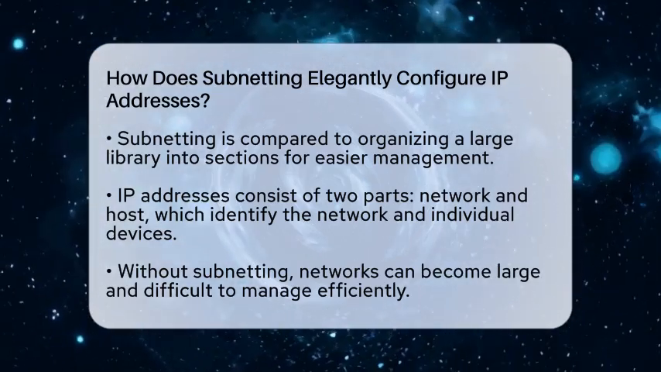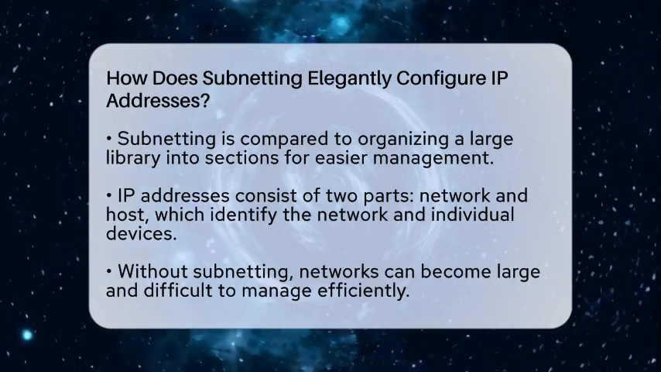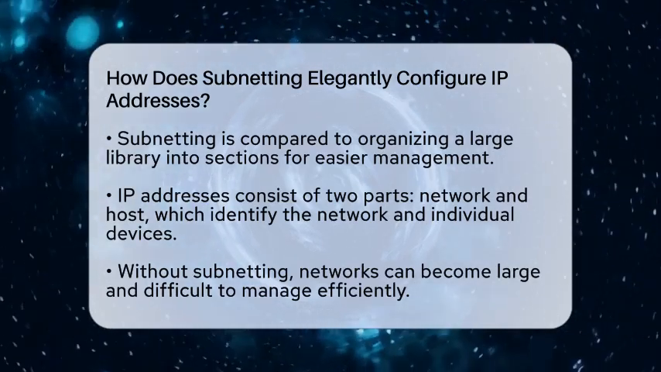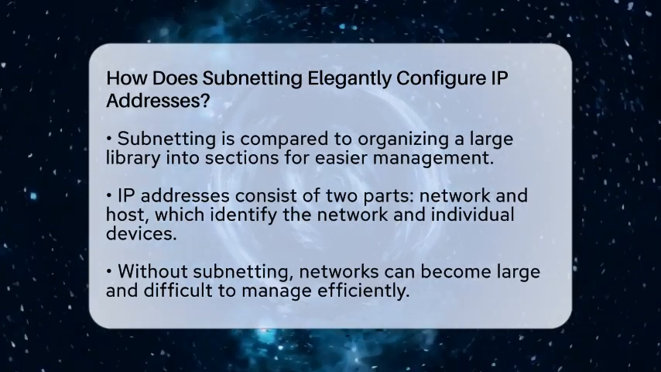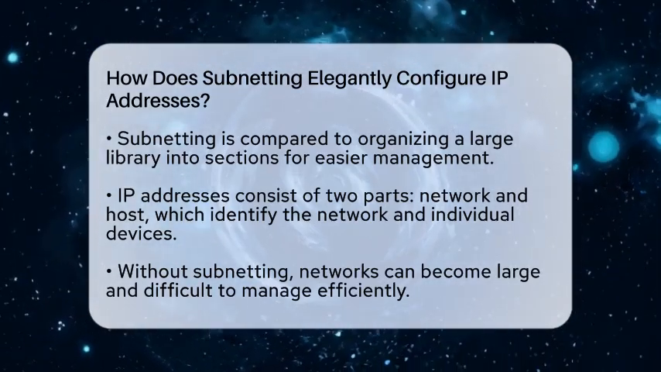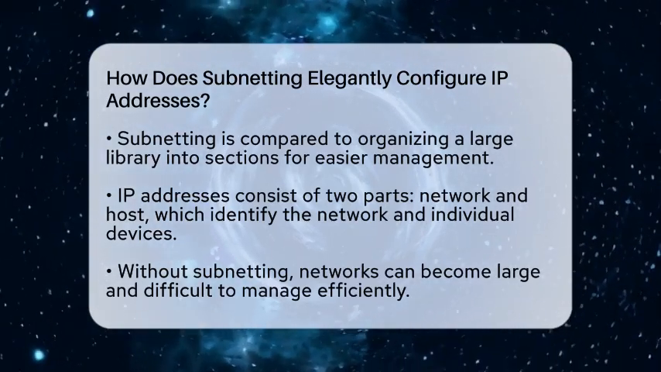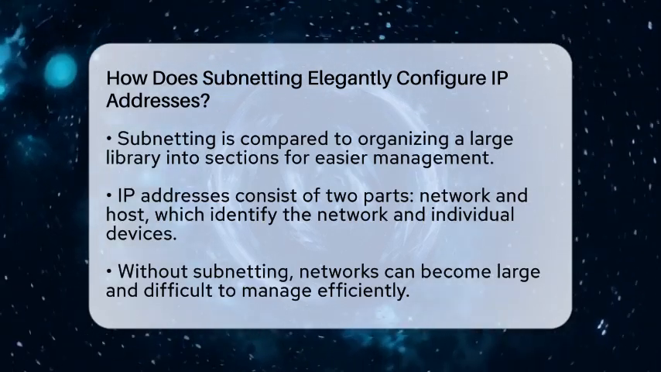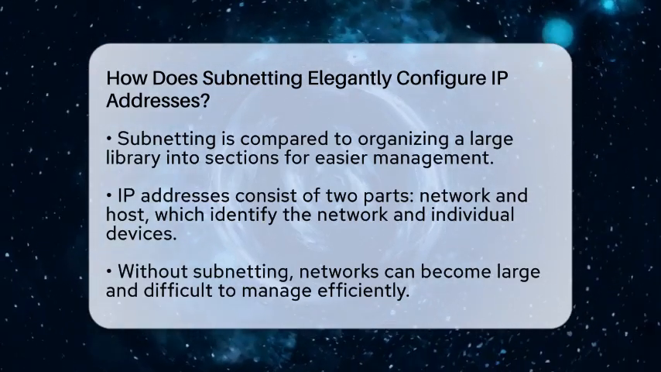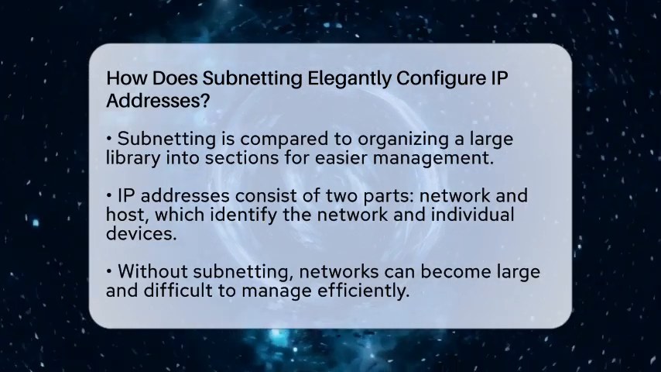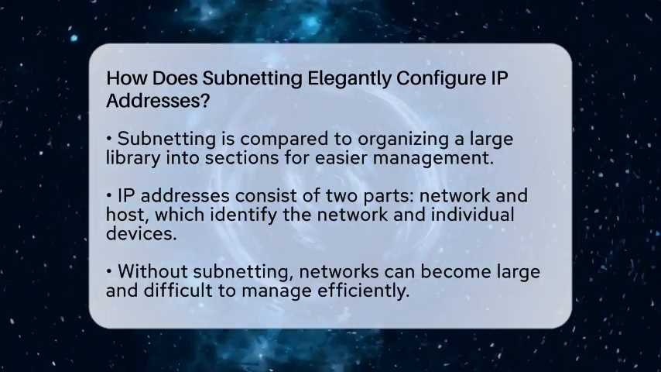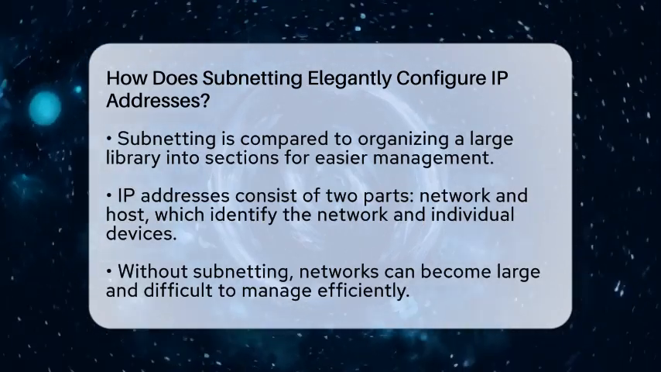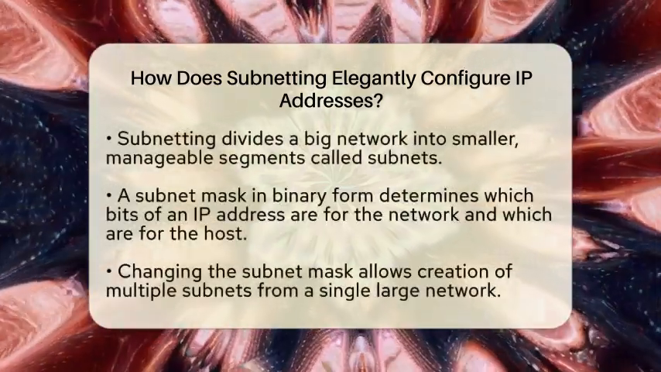When you set up a network, each device needs an IP address, which has two parts, the network part and the host part. The network part tells you which big network the device belongs to, and the host part identifies the device itself. Without dividing the network, you might end up with a giant address range that's hard to manage and inefficient. Subnetting helps by splitting that large network into smaller, more manageable pieces called subnets.